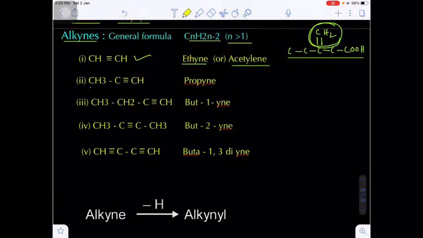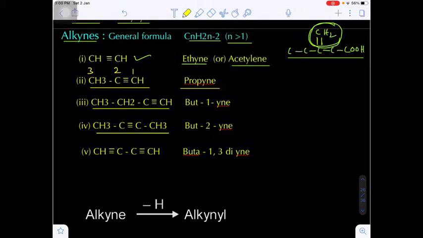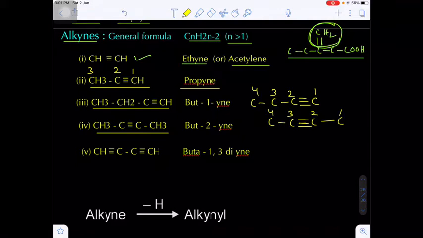Now here, how many carbons are there? 3 carbons: prop plus yne, propyne. Remember, here we should not mention the number, because obviously the triple bonded carbon is considered the first carbon. From 4 carbons onwards, we have to specify the location of the triple bond. Suppose there are 4 carbons, and between the second and third carbon there is a triple bond. In that case we have to see the location of the triple bond, and that position will be mentioned in the name.